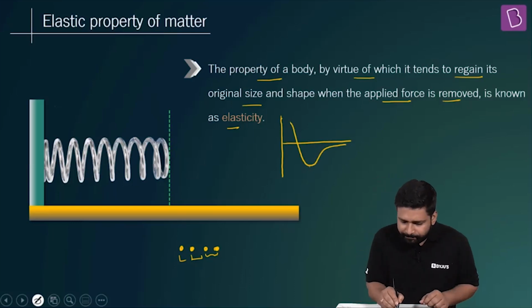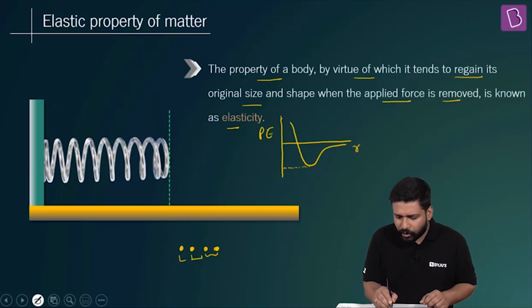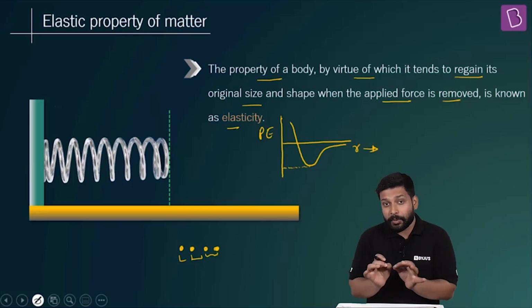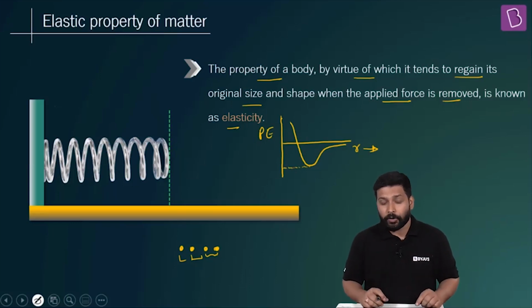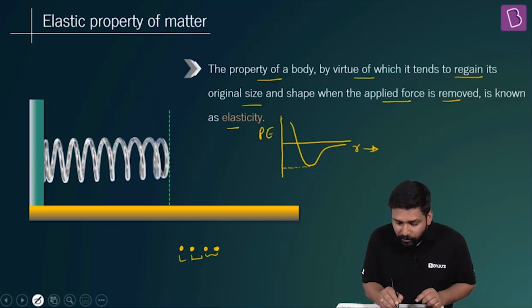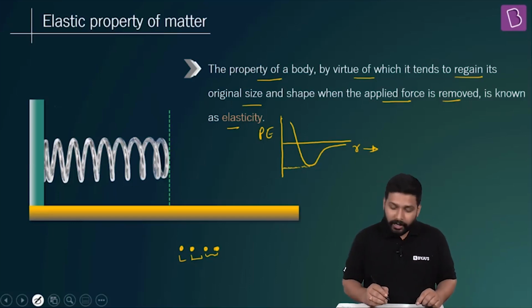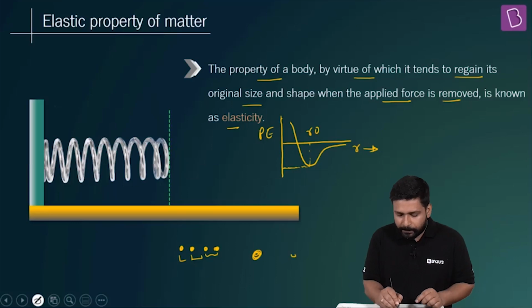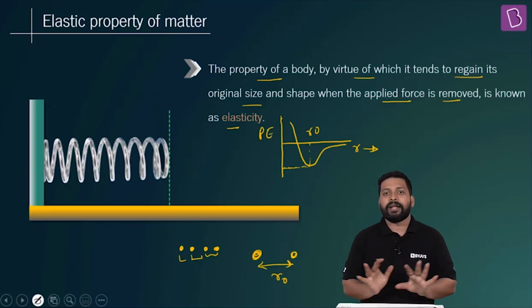Where this is your potential energy and this is your R, where R is the distance between two subsequent atoms, two consecutive atoms. So when you see, this is the point of minimum potential energy, correct? And this value we call R naught. R naught is the distance between two atoms at natural length.